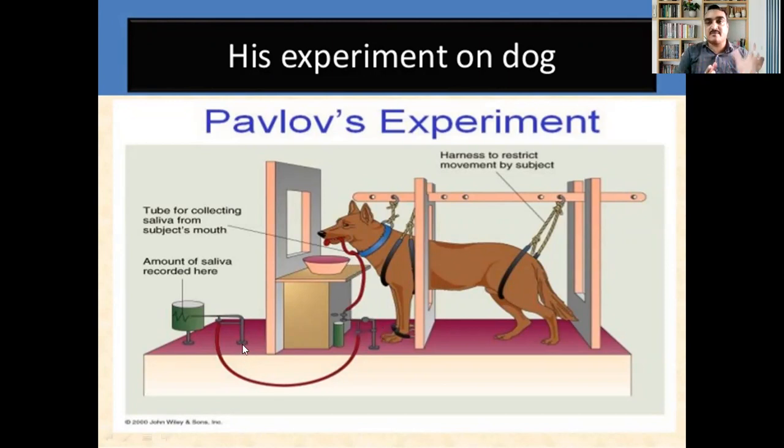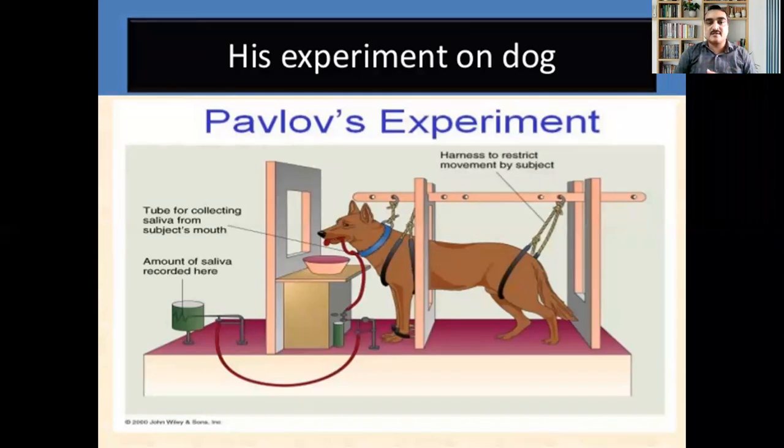Every time whenever the bell was rang, the food is to be provided, and that production of saliva is to take place by the dog, and that is to be calculated. So like that, that experiment was conducted for number of times. Every time the saliva which is produced by the dog is collected and it was calculated. So that was the thing, that how they actually did.